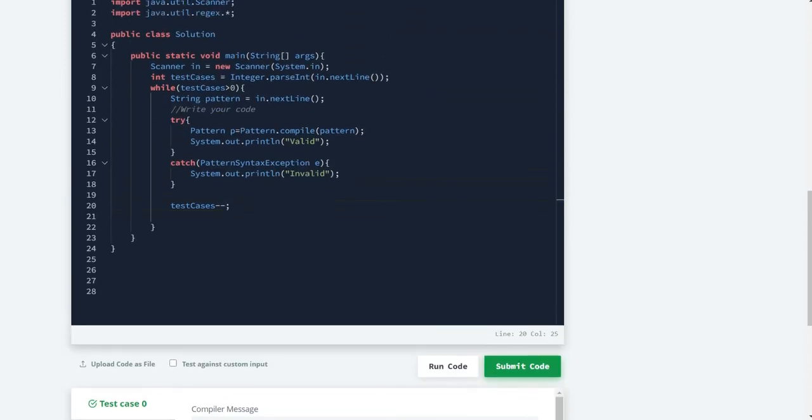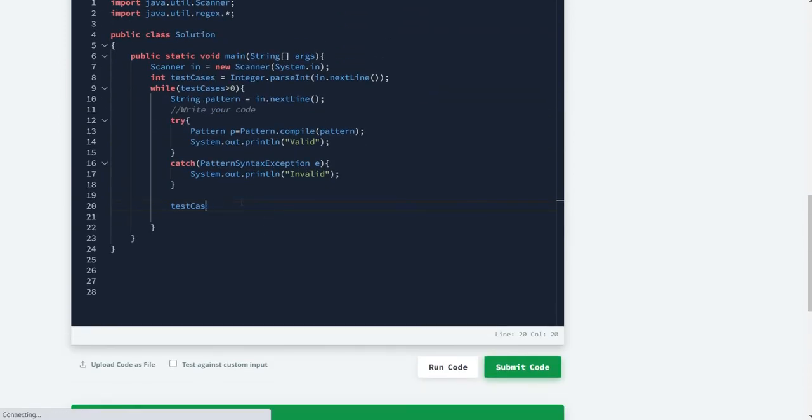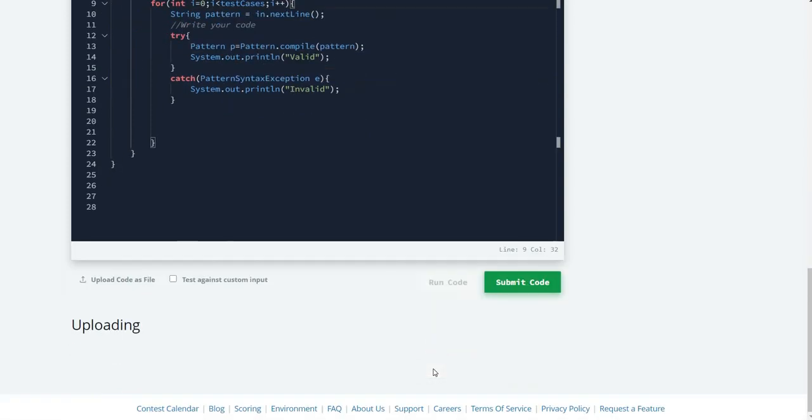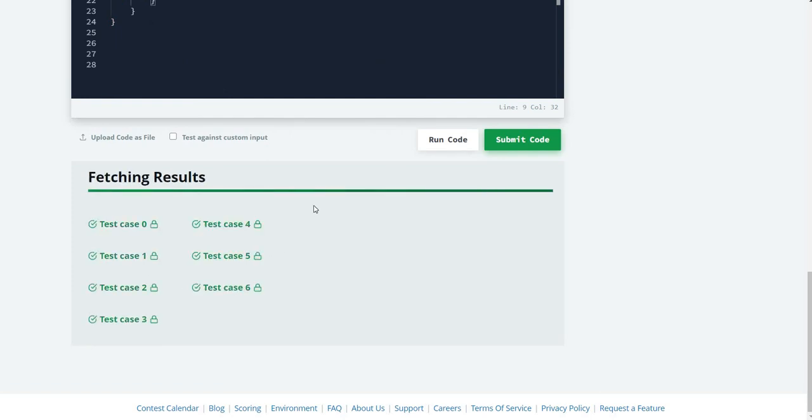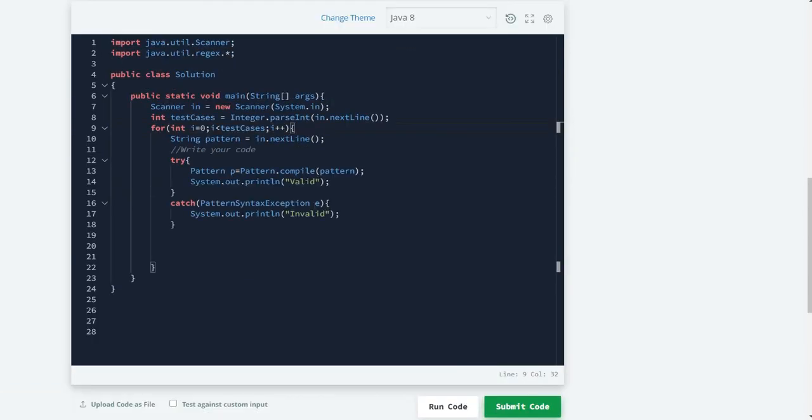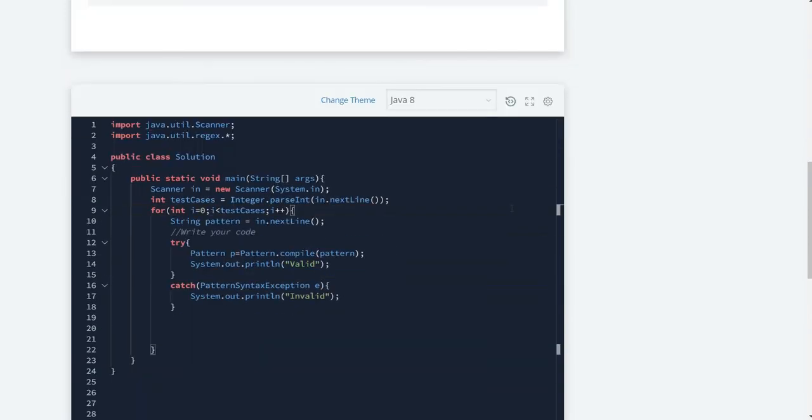And there is another way to do this program. If you simply remove this while loop and give a for loop, int i equals 0, i less than test cases, and i plus plus, this will also work. See, if I run the code, we'll pass the sample case, and if we submit the code, it will be accepted. So this is how this program is easily done. Thank you.